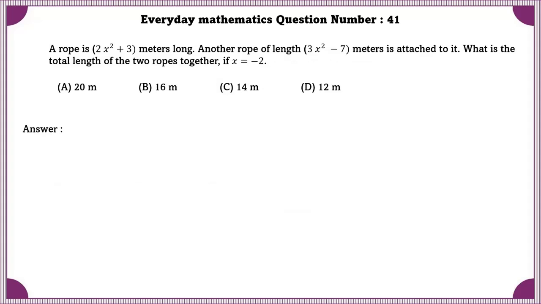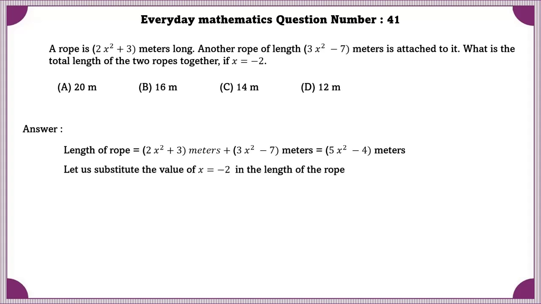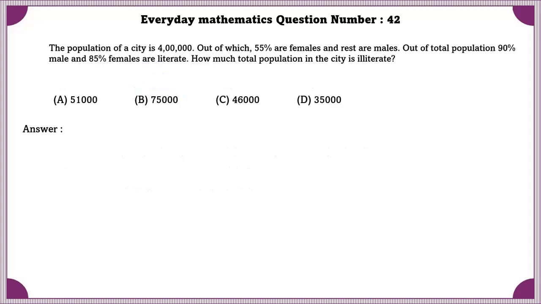Everyday Mathematics question number 41. A rope is 2x square plus 3 meters long. Another rope of length 3x square minus 7 meters is attached to it. What is the total length of two ropes together if x is equal to minus 2? Now substituting the value of x is equal to minus 2 in the length of ropes, we will get 16 meters.